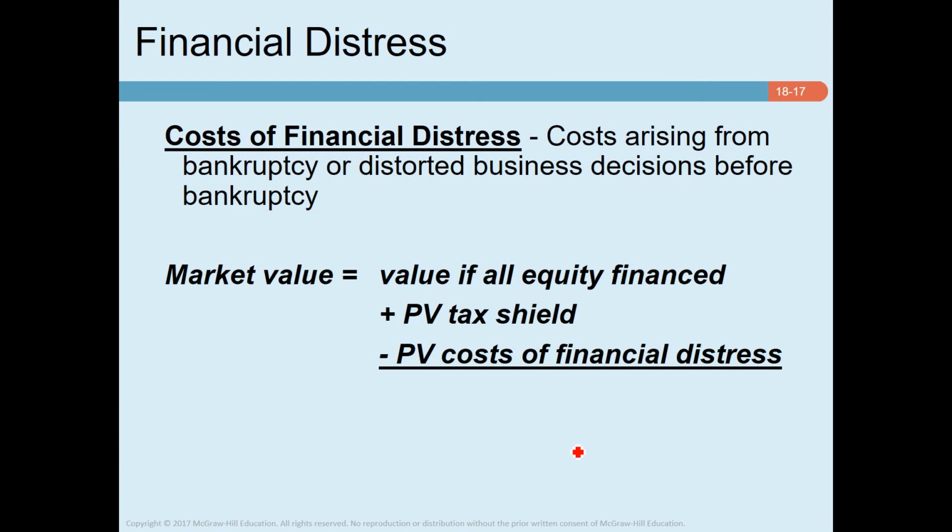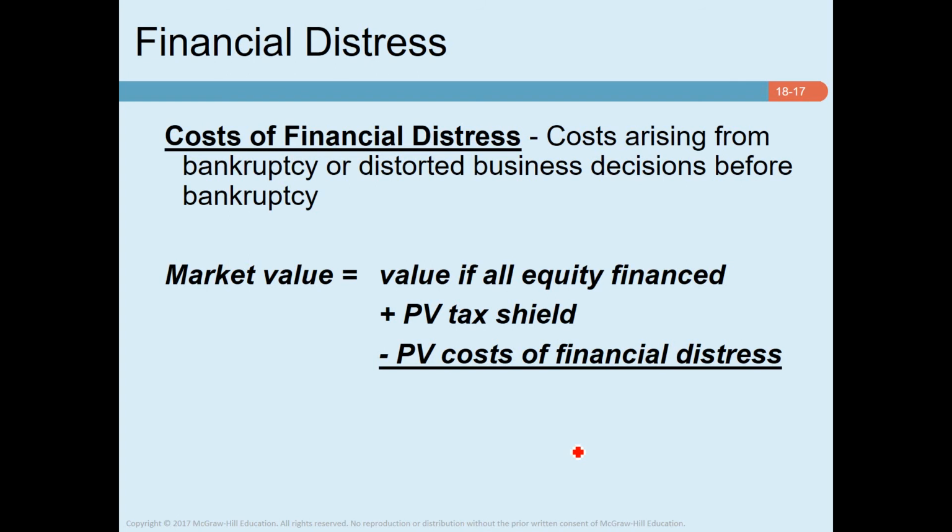Financial distress occurs when promises to creditors are broken or honored with difficulty. Sometimes financial distress leads to bankruptcy. Sometimes it only means the difficulties the firm faces for the inability to pay the debt on time. Financial distress is costly. Investors know that levered firms may fall into financial distress and they worry about it. That worry is reflected in the current market value of the levered firm securities.